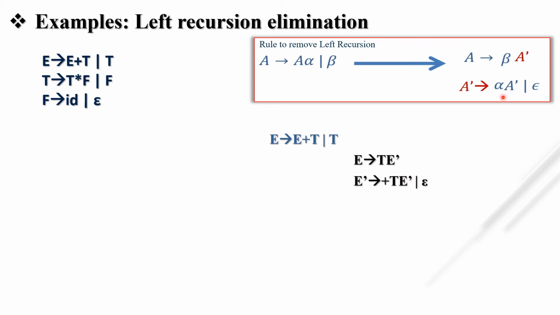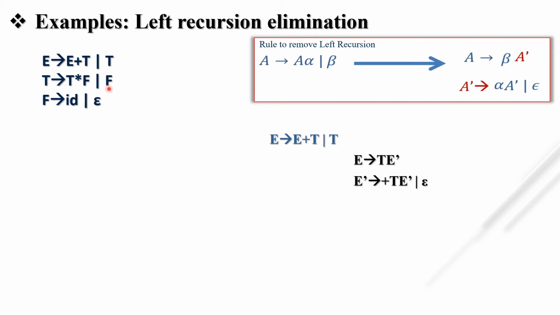Then E dash. Here A dash will be there. We have to put E dash because we have the non-terminal E. And null as it is we put here. Similarly, in this production, what is our alpha? Star F is our alpha. Apart from this non-terminal, all the things on the right hand side are our alpha. Okay, and this second alternative does not start with capital T. That's why this is our beta.